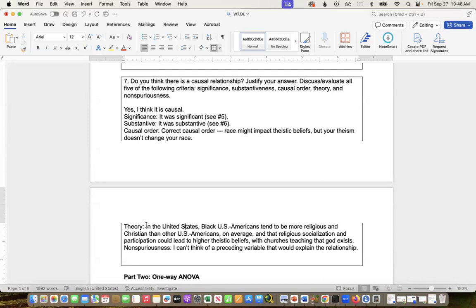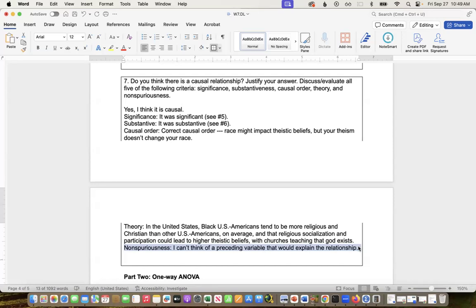then for non-spuriousness, let's say we had a relationship between region and theism. And let's say the region that was more theistic is a region where, let's say we included Utah, which has a high Mormon population.